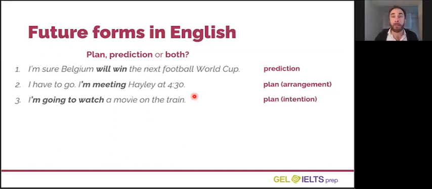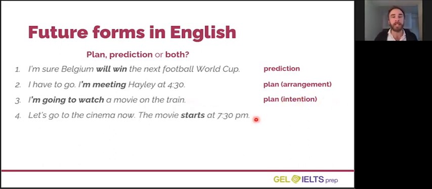This is a plan. It's not an arrangement because I didn't make this plan with other people. It's just for me. So this is my intention. It's like a personal plan. It's what I've decided in my head I am going to do. Number 4. Let's go to the cinema now. The movie starts at 7:30. Is this a plan, prediction, or both? Look at the next question below this video and choose the correct option.